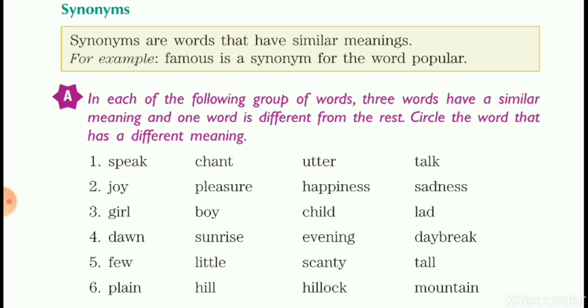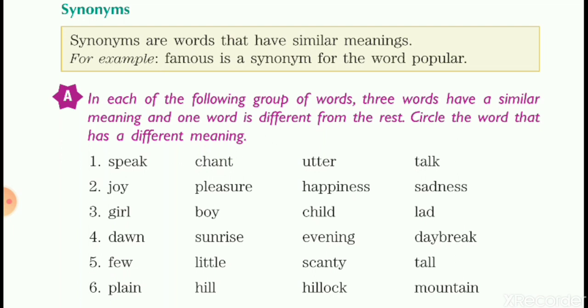Now, let's come to the fourth one. Dawn, sunrise, evening, daybreak. Now, dawn means sunrise. When the first appearance of light in the sky starts coming, that time is known as dawn. That is daybreak. Again, sunrise is the same time. Evening is the time when the sun begins to set. And daybreak is again sunrise or dawn. So the odd one out is evening. Please encircle evening.